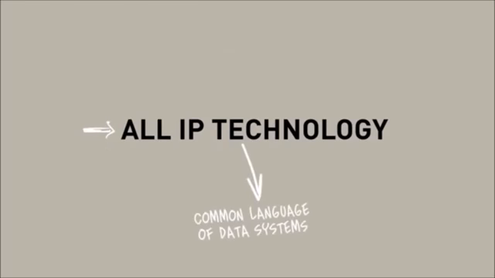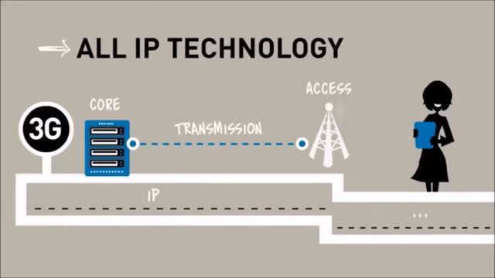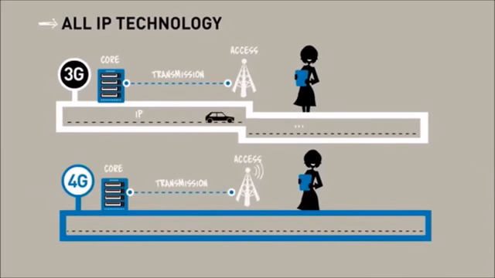Also, 4G uses all IP technology. This is the common language of data systems. A 3G network uses different languages to transport data over the network to the customer. A 4G network uses only one single language to transport data, all IP.